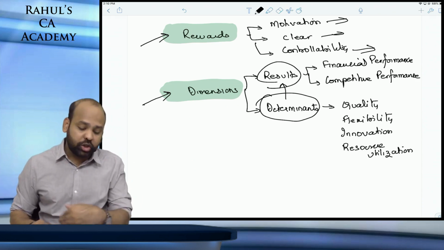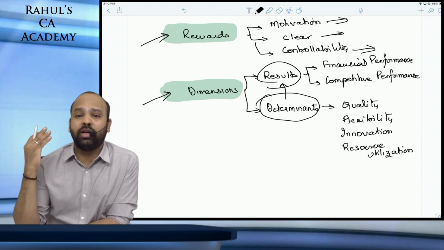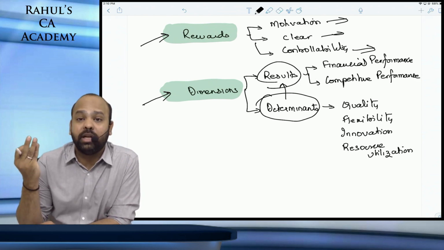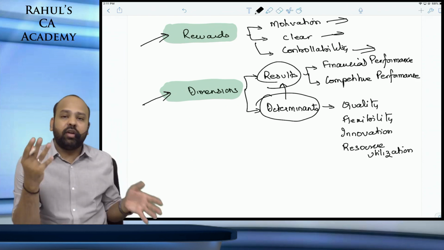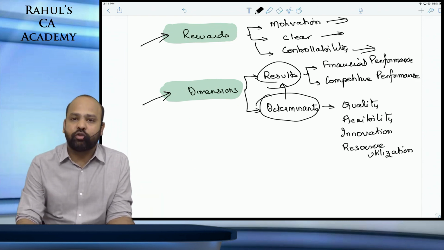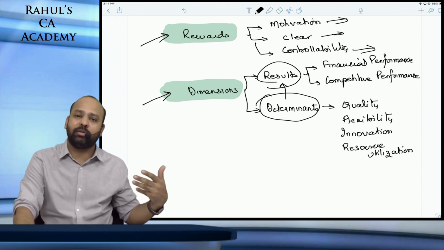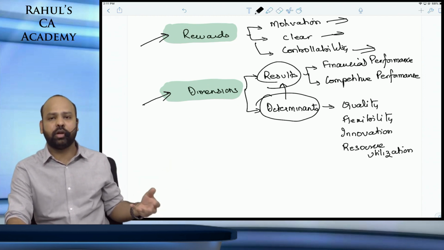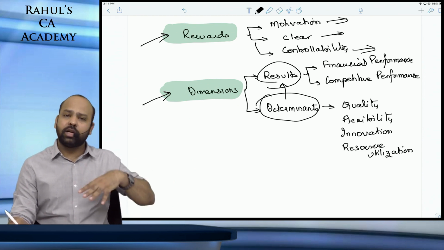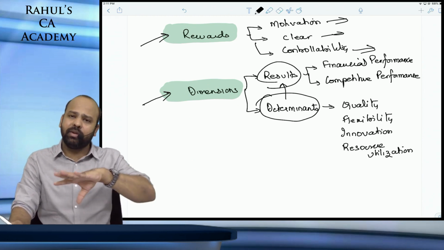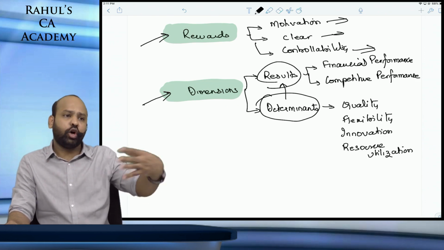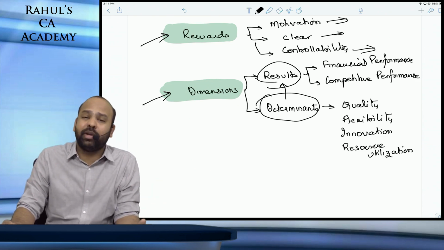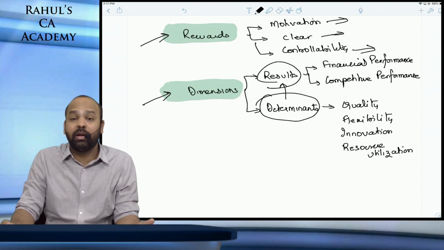It says, in order to achieve those results, an organization should work on quality, should work on flexibility, should work on innovation and resource utilization. When you say quality of the product, beta, we're talking about the dimensions of quality: durability, reliability, customer on-time delivery, guys, aesthetics of a product, customer complaints. Work on all of those aspects. Define, matlab iske har ek aspect ke niche, beta, again you'll have those key performance measures, that this is what you're trying to achieve. Flexibility of operations, guys, is again delivery cycle time, design cycle time, manufacturing cycle time.